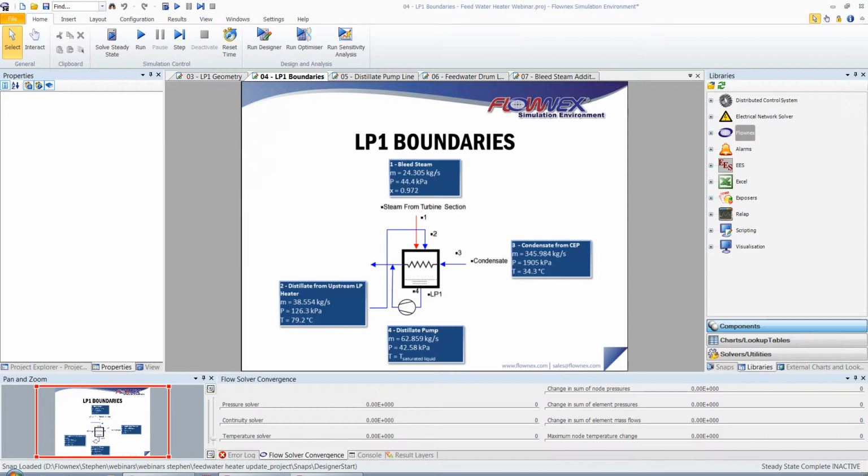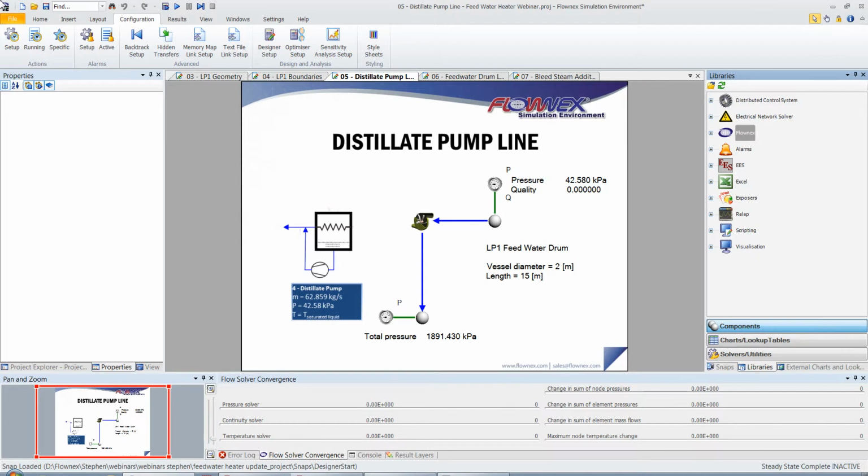Here we can see the mass flows, pressures, and temperatures or qualities of each of the branches. The mass flows will be obtained using the designer tool in Flownex, but you'll get a better understanding of this later on in the webinar. We can now start modeling.